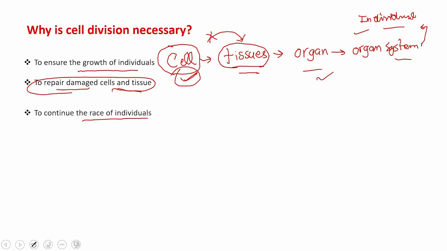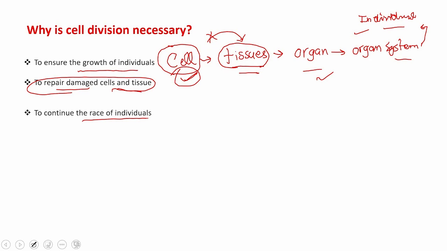As you see, a cat has offsprings. These offsprings are capable of fertilizing again and producing offsprings. Those offsprings again fertilize and produce new offsprings, and that's how the species of cat continues. There is a particular type of cell division involved in this process. A similar process takes place with human beings. If there is no particular type of cell division, the offsprings of human beings will not be formed, and there will be a stop on the race of humans. The number of humans will be limited in such a situation.